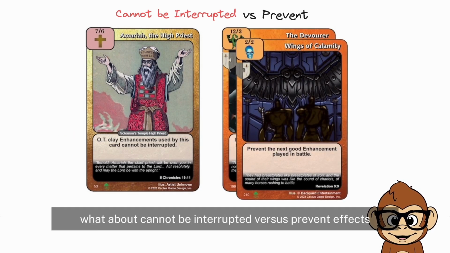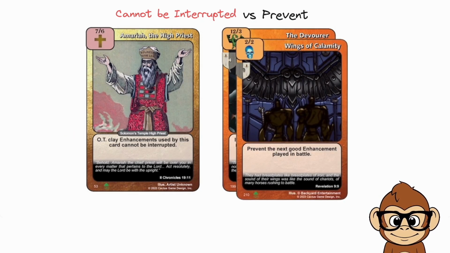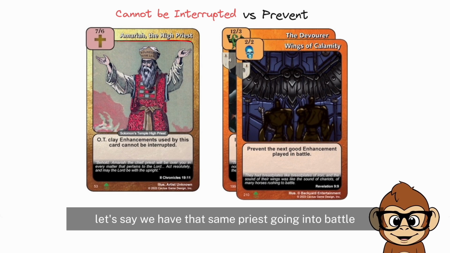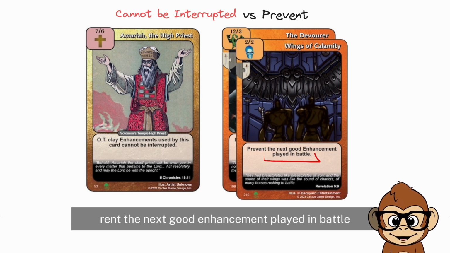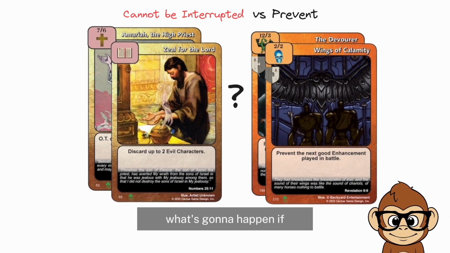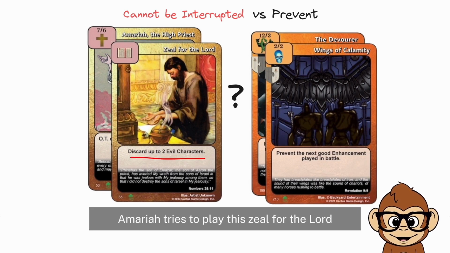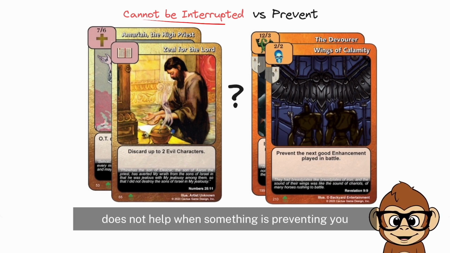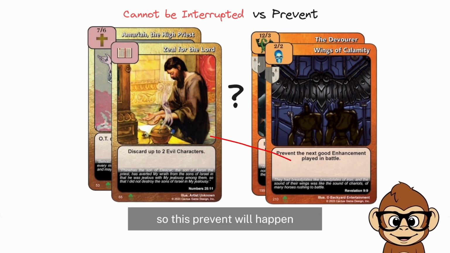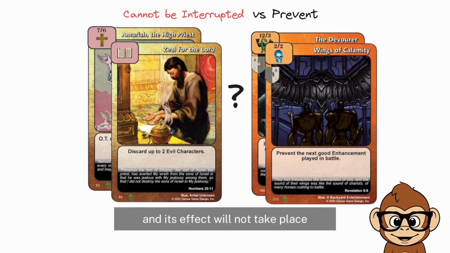Okay, what about cannot be interrupted versus prevent effects? Let's say we had that same priest going into battle, and he's blocked by a demon that says, prevent the next good enhancement played in battle. What's going to happen if Amariah tries to play Zeal for the Lord? Well, cannot be interrupted does not help when something is preventing you. So this prevent will happen, and this card will be prevented, and its effect will not take place.